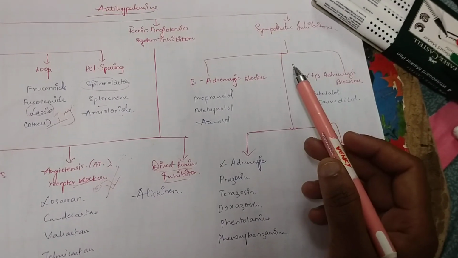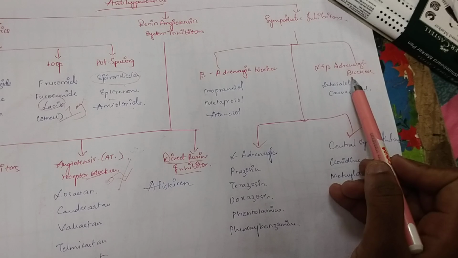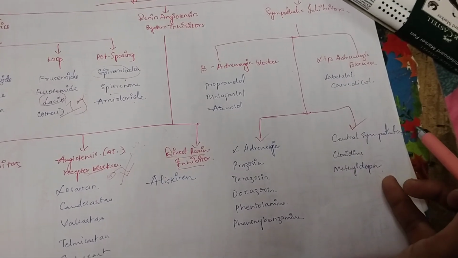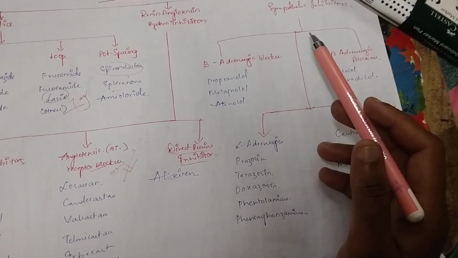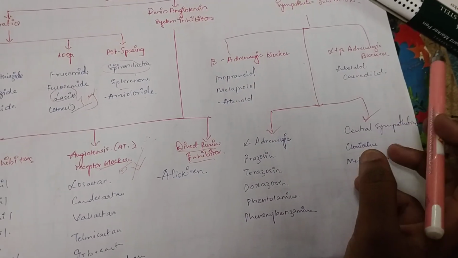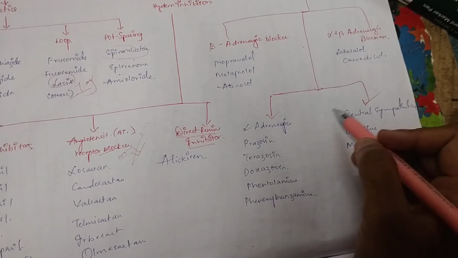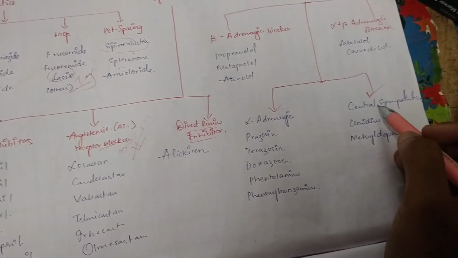Then these sympathetic inhibitors, again divided into four: beta adrenergic blockers, alpha plus beta adrenergic blockers, alpha adrenergic, and central sympathetic. In this, propranolol, metoprolol, atenolol. Then alpha plus beta: labetalol, carvedilol. Then alpha adrenergic: prazosin, terazosin, doxazosin, phentolamine, phenoxybenzamine. And central sympathetic: clonidine and methyldopa.